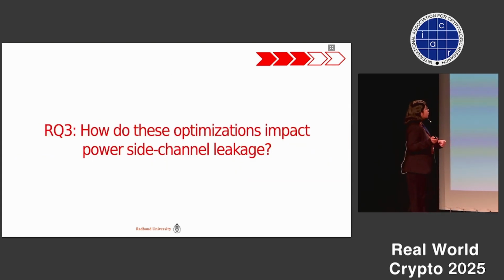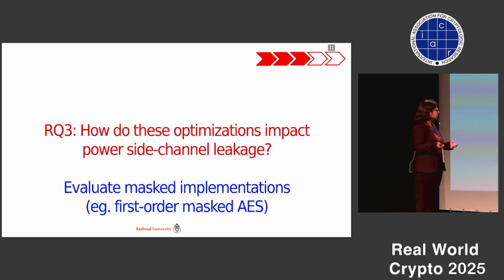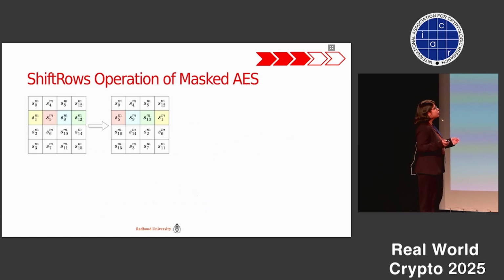Now when we want to understand how these optimizations impact power side channel leakage, we are particularly interested in evaluating masked implementations. We want to see how effective masked implementations are when we change the compiler optimization levels. For this, we choose a first order masked AES, and we focus on the shift rows operation of masked AES, because we particularly saw that the ordering of instructions varies for this operation. Now we will go step by step.